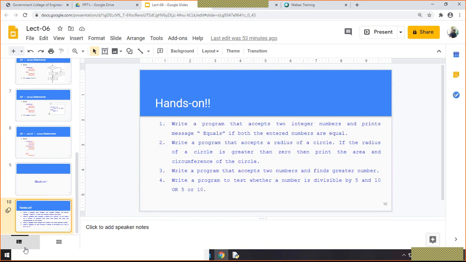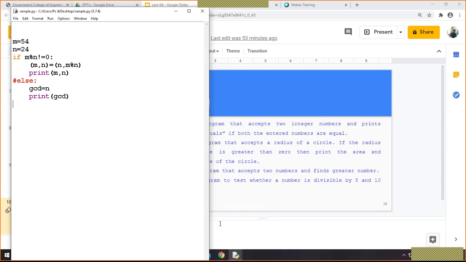So these are the statements. Suppose A equals 10, B equals 20, and if A equals B, then print equal. Okay? So this is a very simple example.